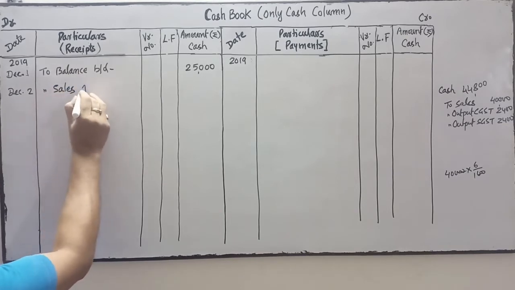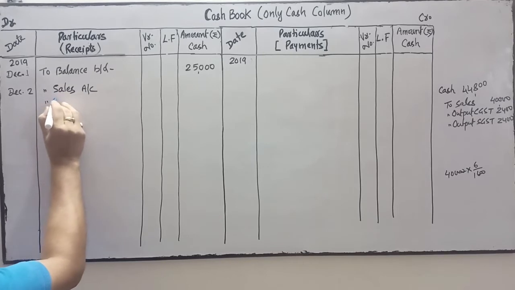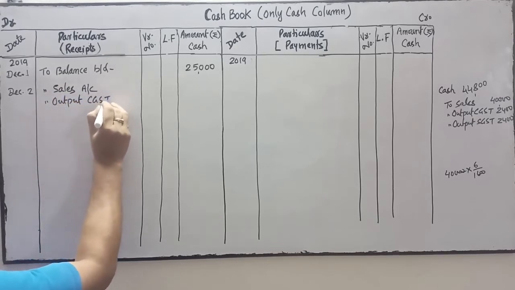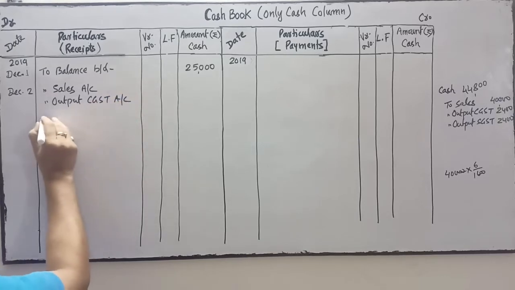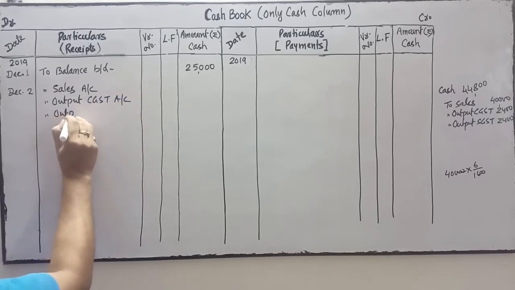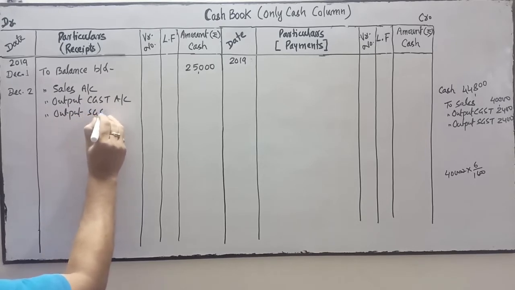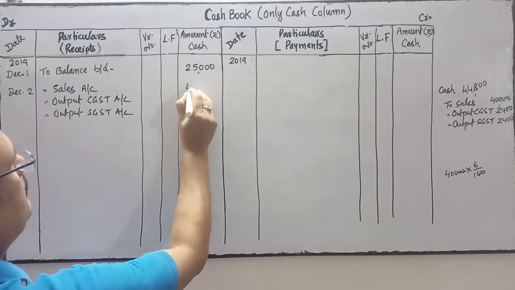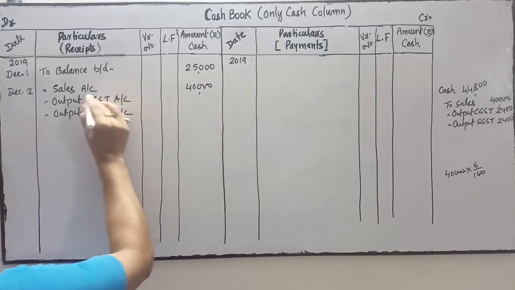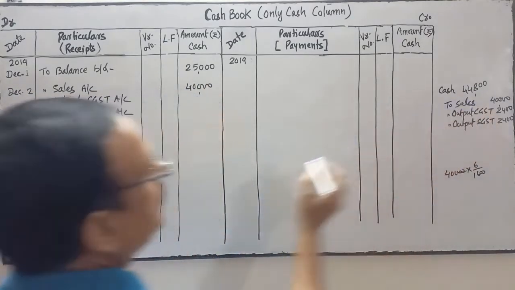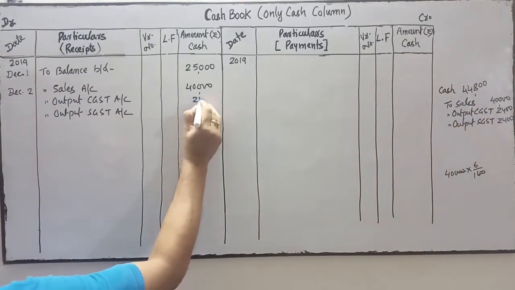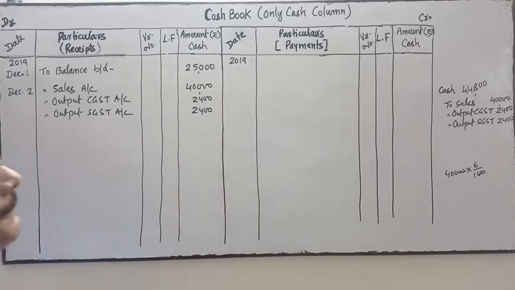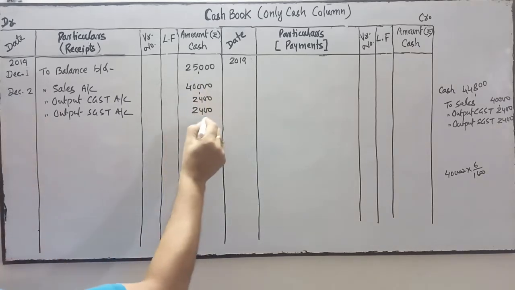Next, to output CGST account, and next, to output SGST account. We'll write 40,000 in front of sales, 2,400 in front of CGST and 2,400 for SGST. So this three total is how much?